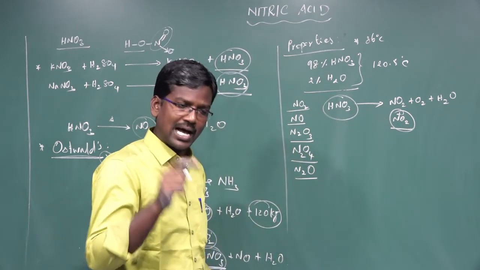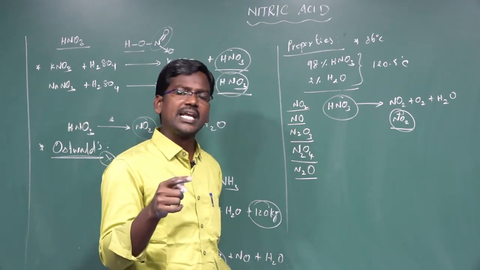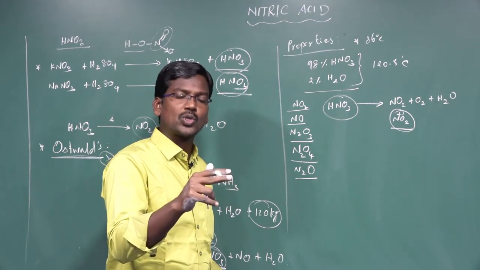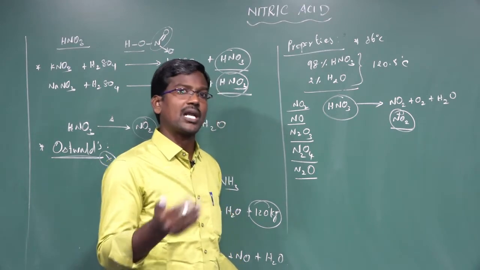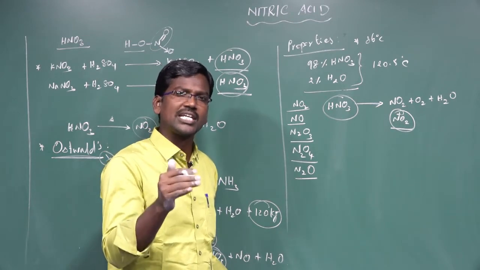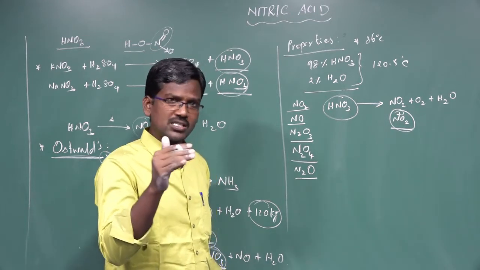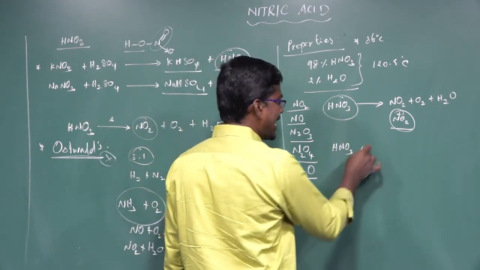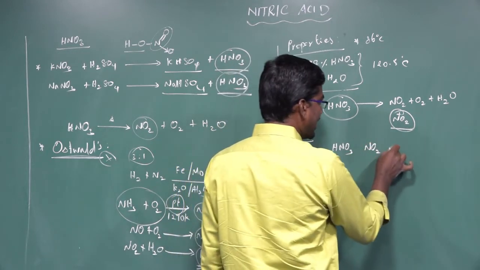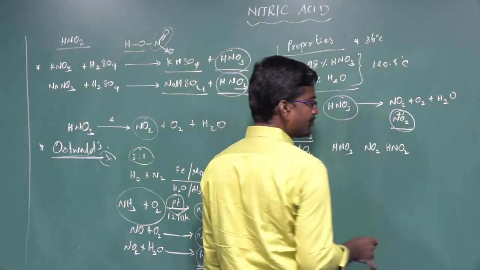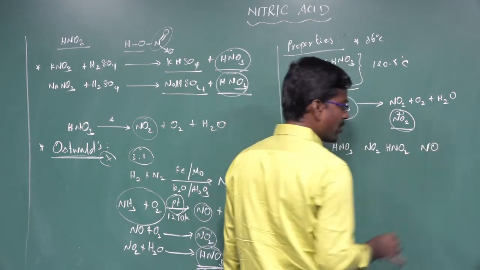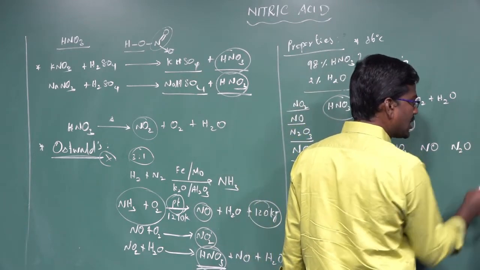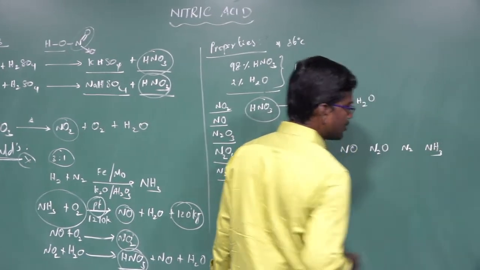So nitric acid acts as an acid, as an oxidizing agent, and as a nitrating agent. Nitric acid oxidizes metals, converting them to metal oxides. The oxidation state of nitrogen in nitric acid can change from +5 to -3. The formulas are: nitric acid HNO3, nitrogen dioxide NO2, nitrous acid HNO2, nitric oxide NO, nitrous oxide N2O, nitrogen gas N2, and ammonia NH3.